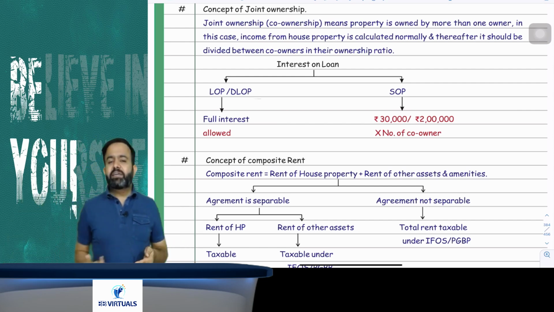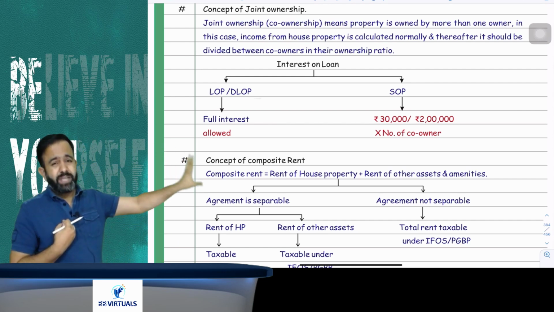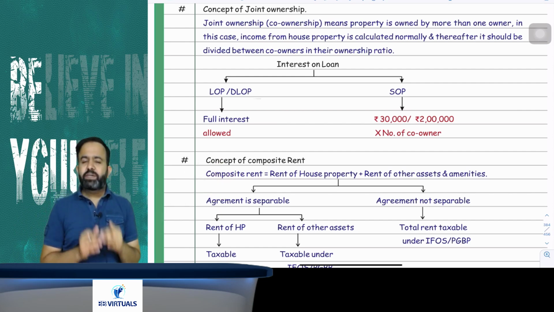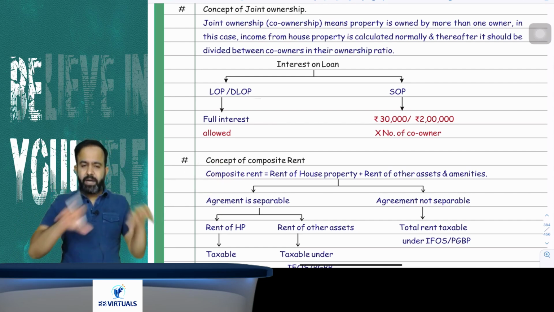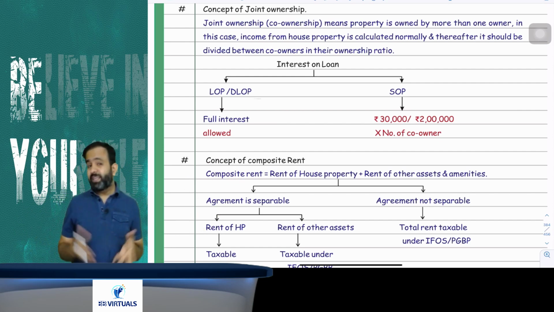So suppose I take one example. One house property is owned by BB sir and one more person, suppose AB. So AB and BB both are co-owners. First I have to calculate the house property income, and whatever that income is, it has to be bifurcated between AB and BB in their ownership ratio.